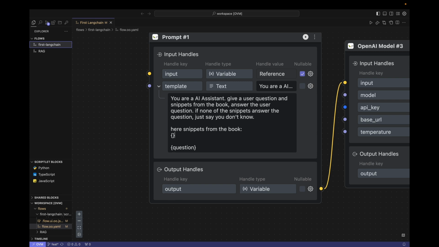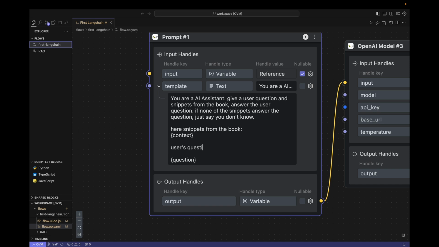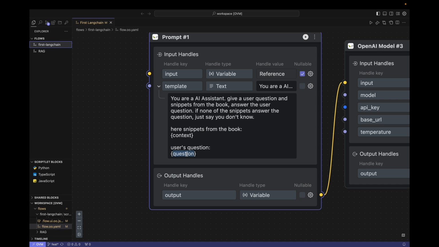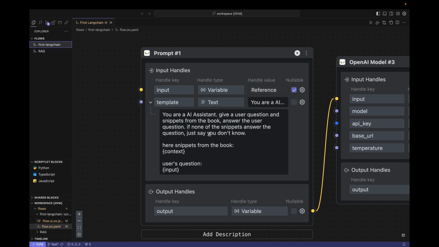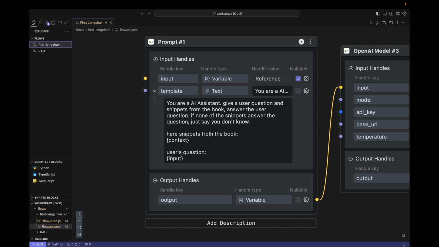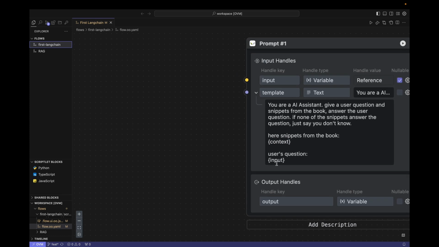Okay, here, we fill in the word context and wrap it in curly braces. When the AI executes, this part will be replaced with the real context information. Finally, the user's question is written here. Here, I suddenly want to change a word, let's call it input, to distinguish it from the previous video. Okay, in the end, I adjusted the entire prompt template. The main thing is to add a context. Then, the user's question was changed to input.